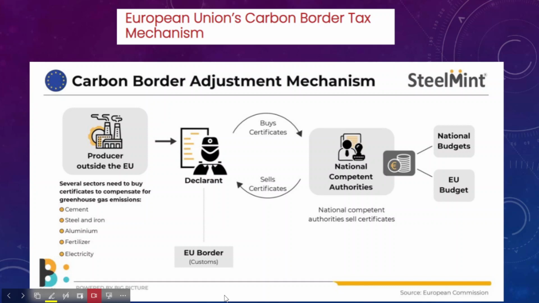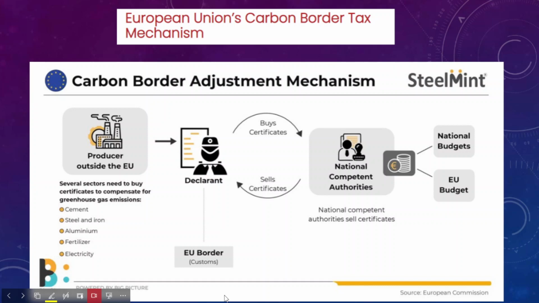It is not just about India's exports to the European Union, but along with India, there are several other developing and least developed countries, such as in Africa and other countries in the global south. Therefore, India, as a leader of the global south, is strongly opposing the European Union's carbon border tax mechanism because it is discriminatory in nature, and it has not paid any attention to the concerns of the developing world.